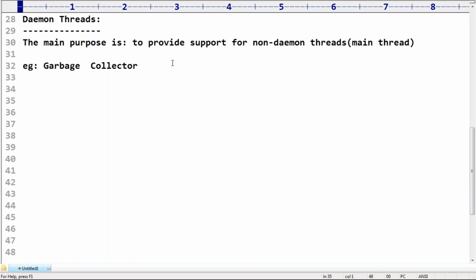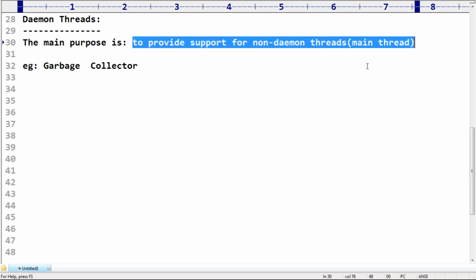Point number 2. What is the purpose of a Daemon thread? The main purpose of a Daemon thread is to provide support for non-Daemon threads like the main thread, because the main thread is not going to execute in the background. The main thread is always going to execute in the foreground only. Next, can you give an example of a Daemon thread?